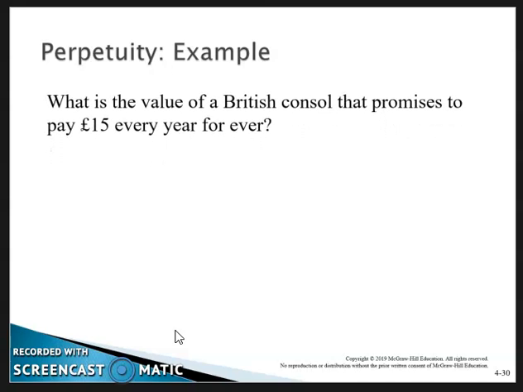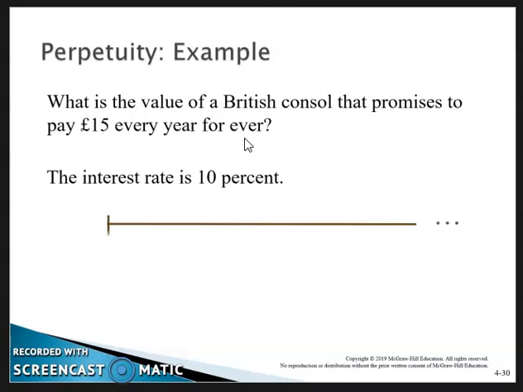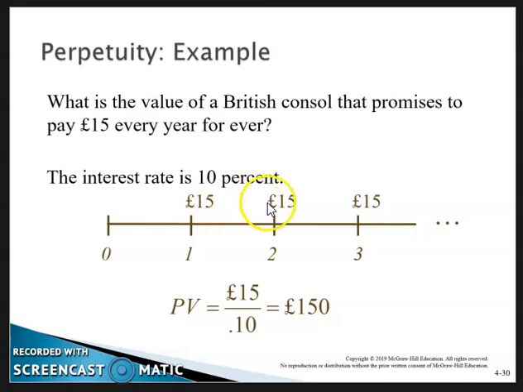Example of a perpetuity: the British consol. It promises to pay £15 a year every year forever. If the interest rate is 10%, again we're going to receive £15 forever. To calculate the present value of that, it would simply be the £15 divided by the required rate of return, 0.1, 10%, and that would give us £150.